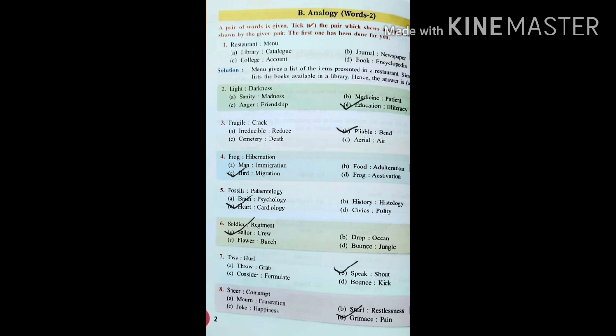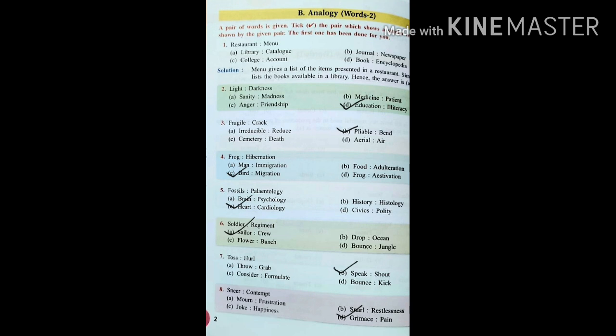Next, look at the third one. Fragile, crack. That means a fragile thing cracks easily. That means the relation is if the thing or an object is fragile, it can be cracked easily. So that is the relation. In the same regard, if we check the options, irreducible, reduce, no, it is not the correct one.